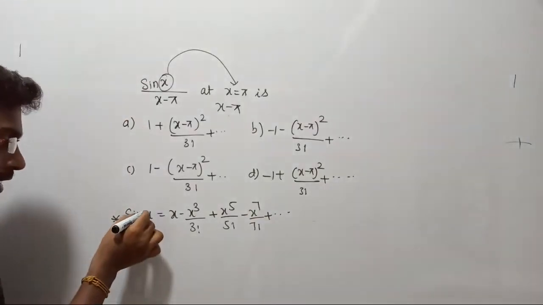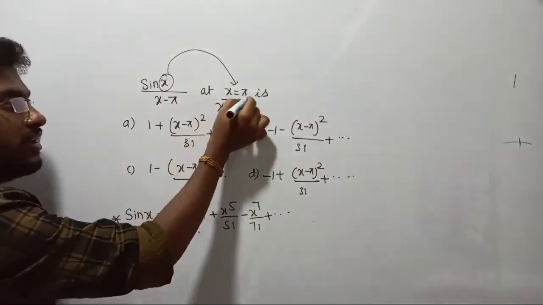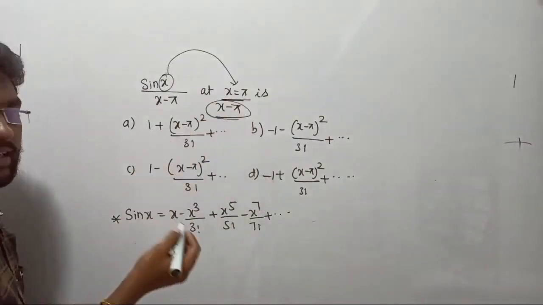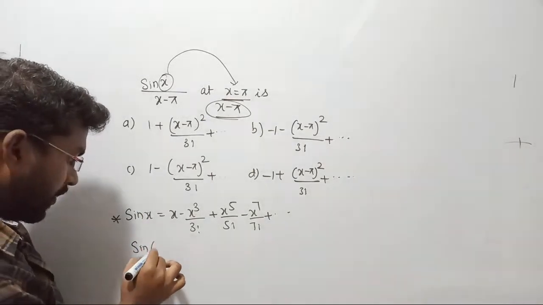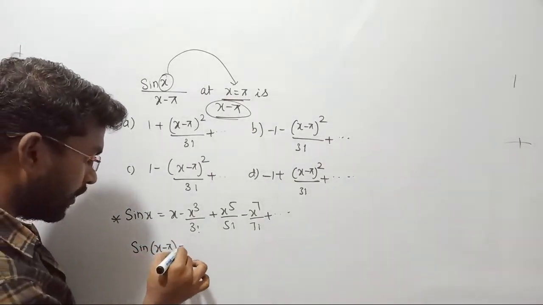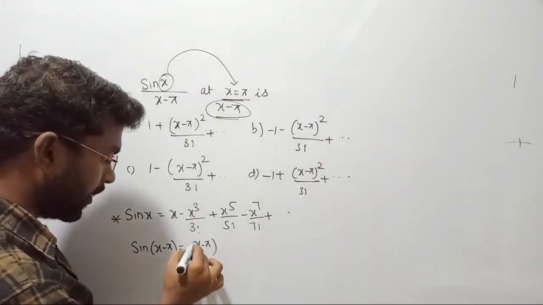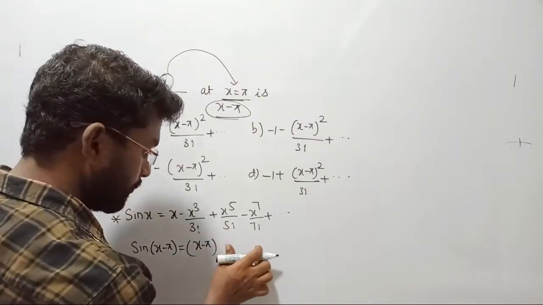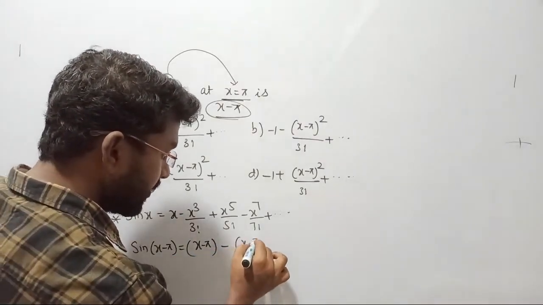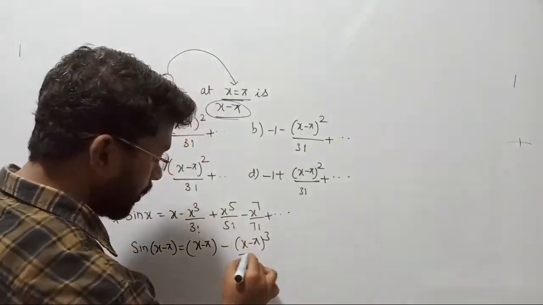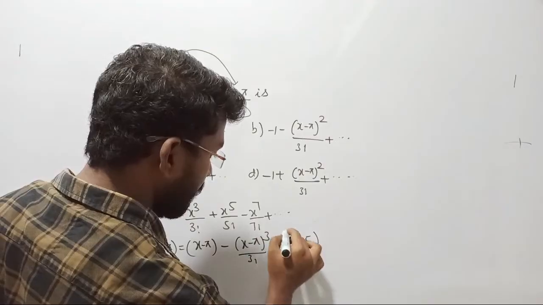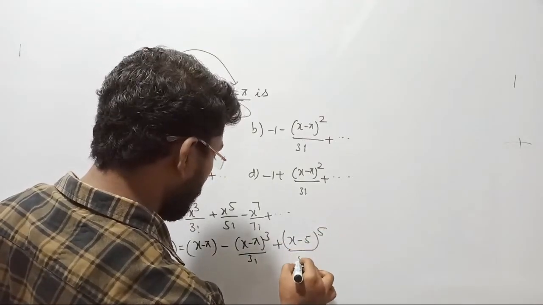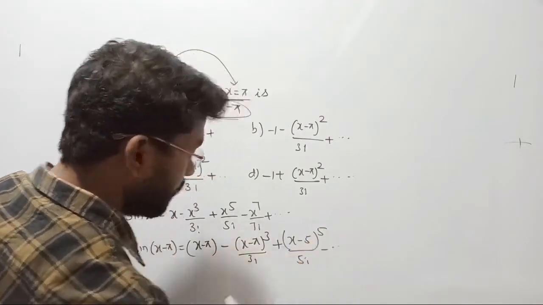Now they are not considering x. You are supposed to consider x minus pi, because x equal to pi, right? So you should replace x by x minus pi. If I replace x by x minus pi, then this function will become (x minus pi) minus (x minus pi) whole cube by 3 factorial plus (x minus pi) whole power 5 upon 5 factorial. That's enough. I'm just stopping with this.